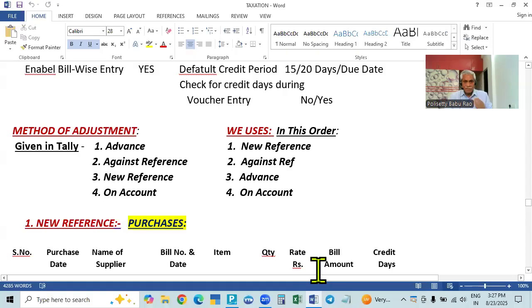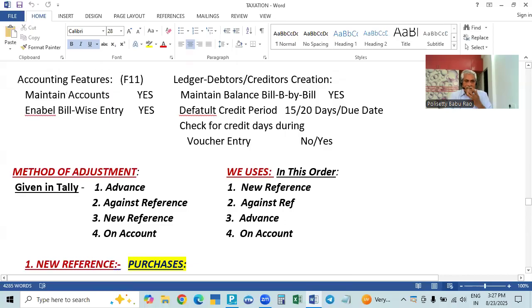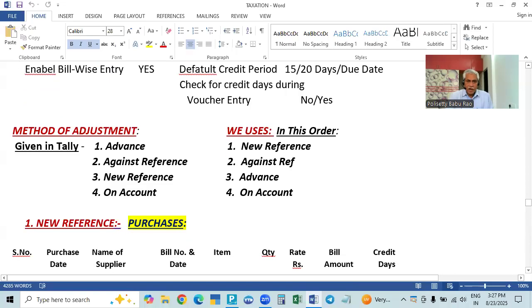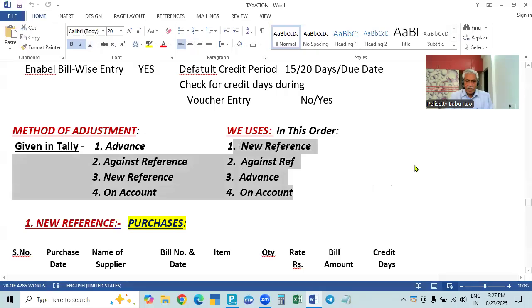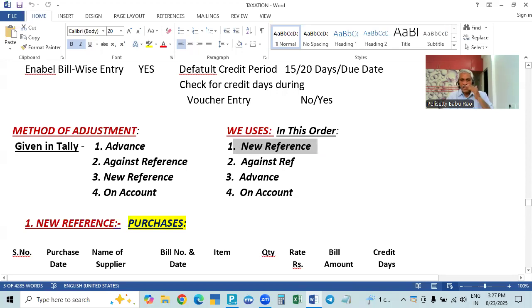And now we enter into the topic. In the previous video, we have done the bill-wise entries. In the bill-wise entries, there are 4 options I told you. In that, 2 options we have already discussed: new reference and against reference. That is, when purchases or sales are made, the first time the new bill will be saved. That is called new reference, and it will become a pending bill. The bill will be pending till the amount is paid.